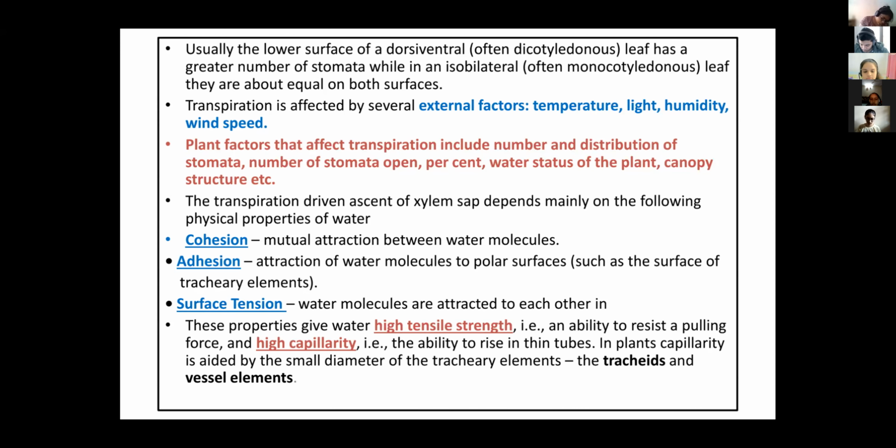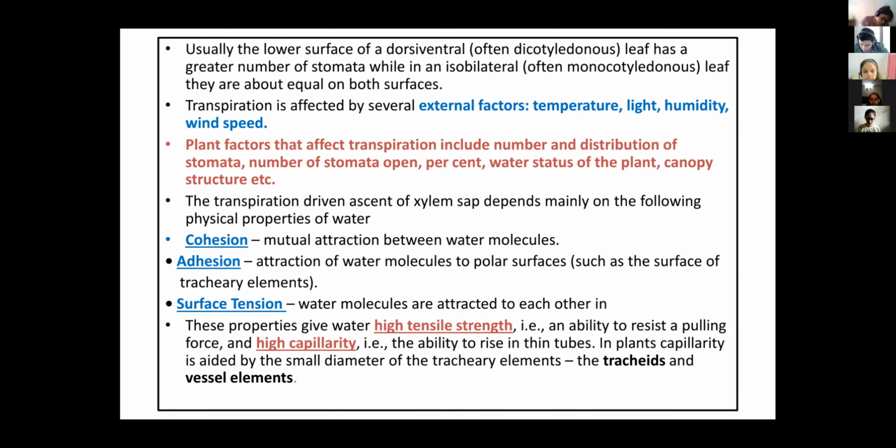So one attraction is between two water molecules, and another is between the wall and the water molecule. These two properties help make a water column, and due to them the water molecules are pulled towards the leaf tip from the root tip.